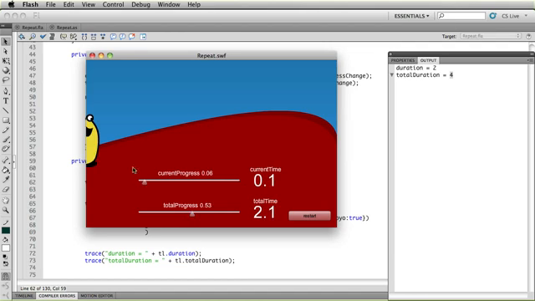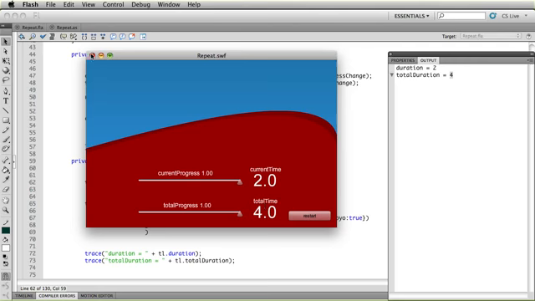Current progress goes back to 0, and current time goes back to 0 also. And then as I scrub forward, you'll see that total time is progressing all the way up to 4. So it may take a few times of you hitting the reset button and dragging these sliders slowly, but it will make sense to you how total progress tracks the total amount of time that has transpired for all the iterations to take place. Okay?